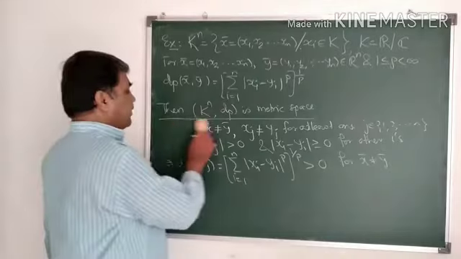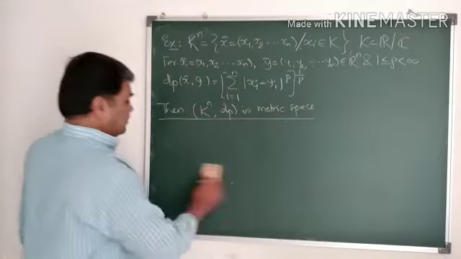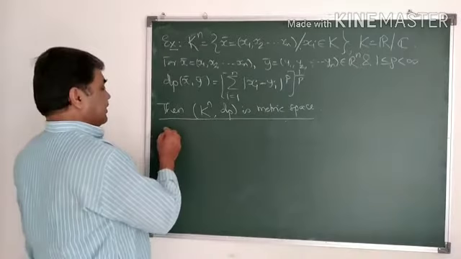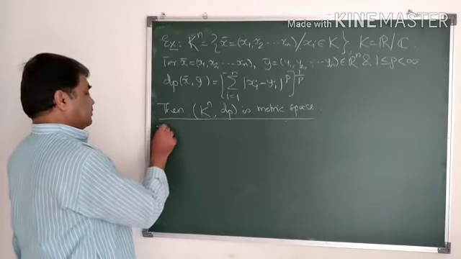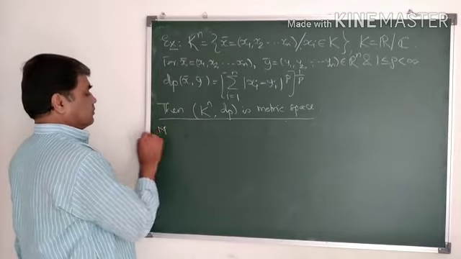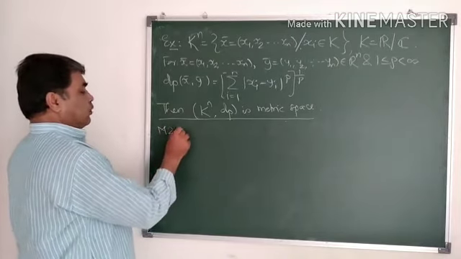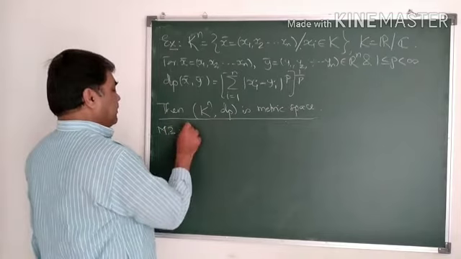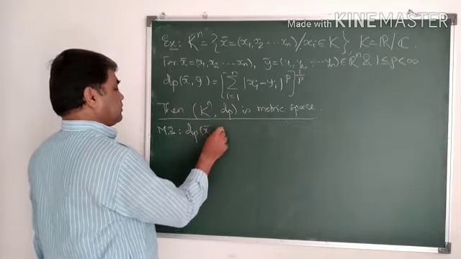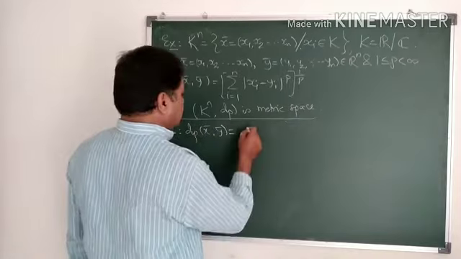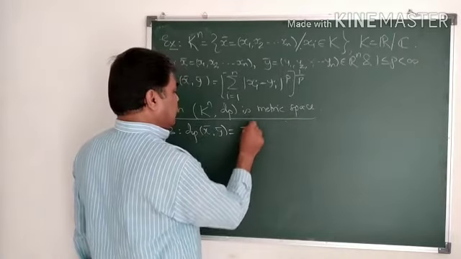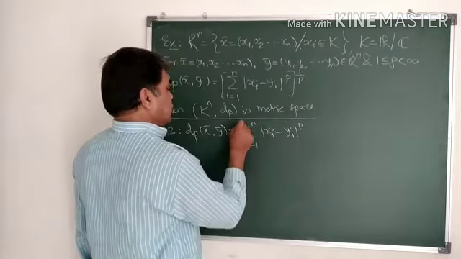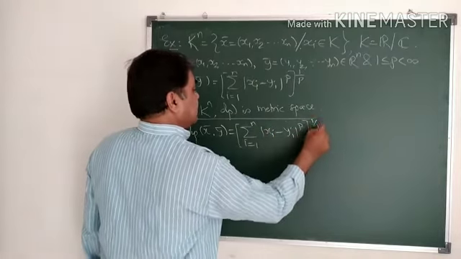Now we have to verify the symmetry axiom, M3. dp of x bar, y bar is equal to summation of i equal to 1 to n of mod of xi minus yi raised to p, whole thing raised to 1 by p.